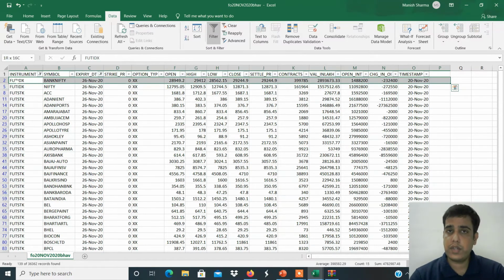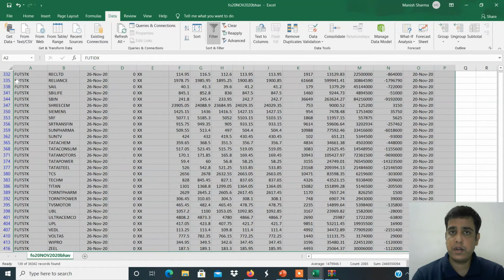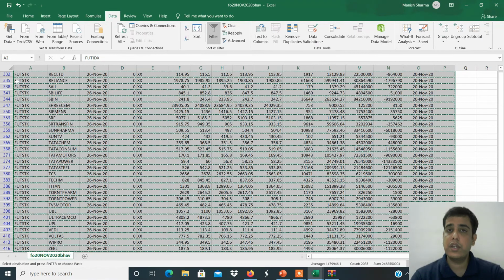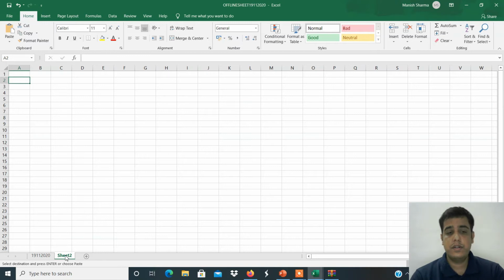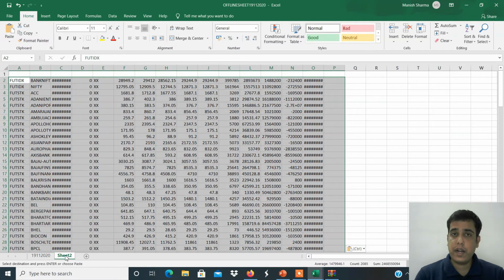From the second row you have to select the data. Shift plus Control plus Down Arrow. The entire data will get selected. Control C copy. Come into your offline sheet file. Add a new sheet here, second sheet. And on the second row you have to Control V paste. Now both files' data are in the same Excel offline sheet.